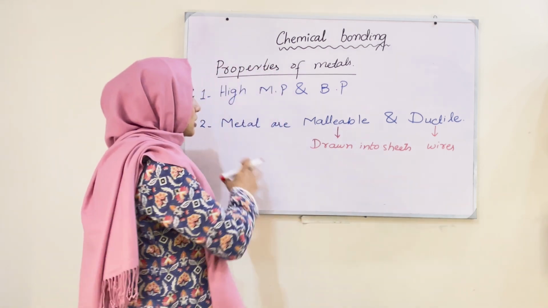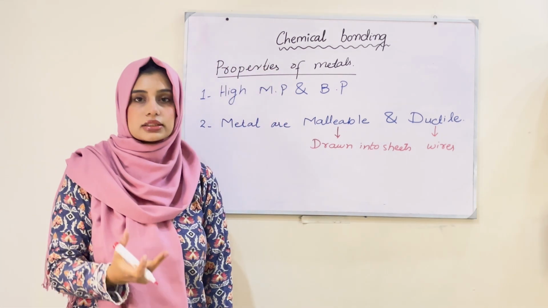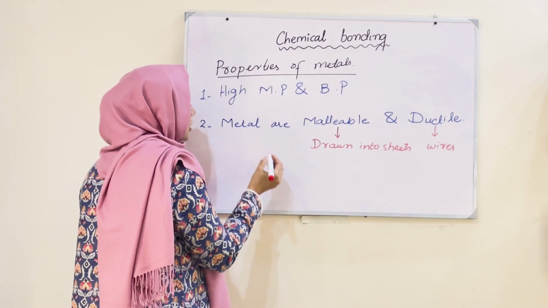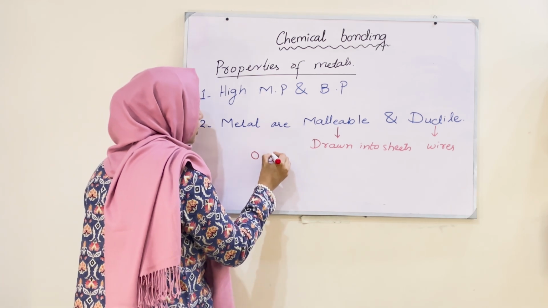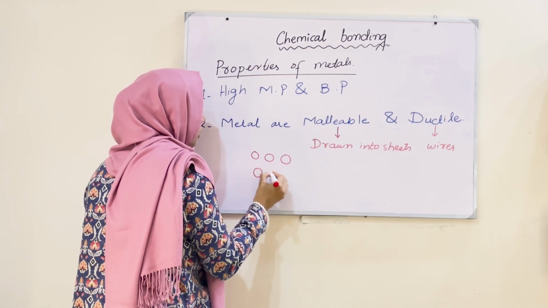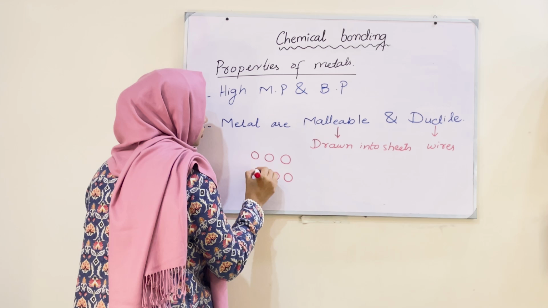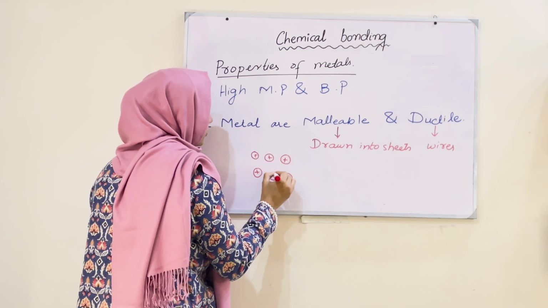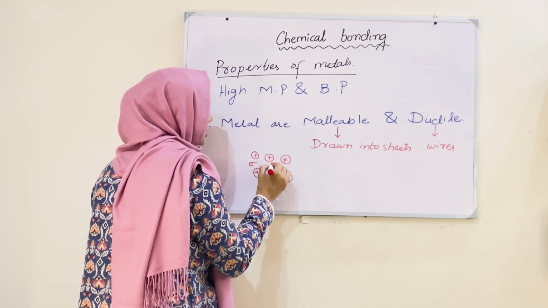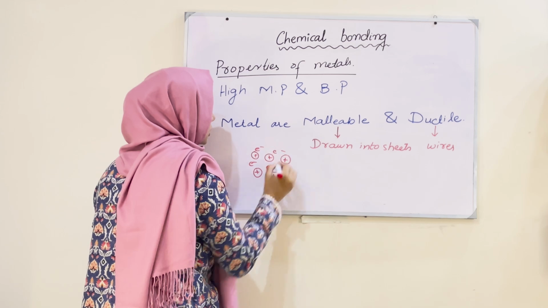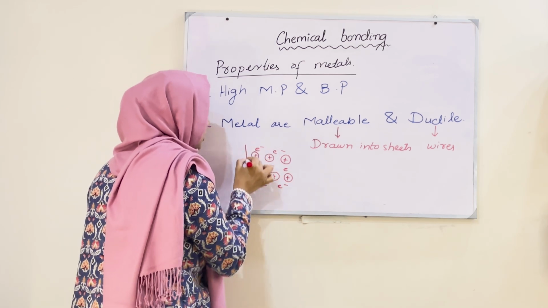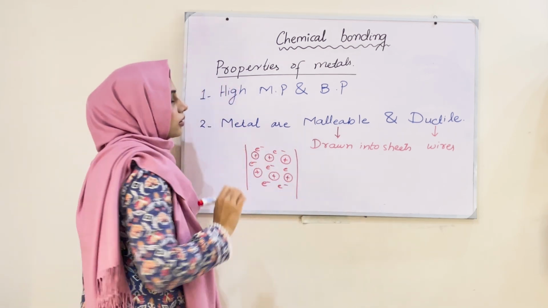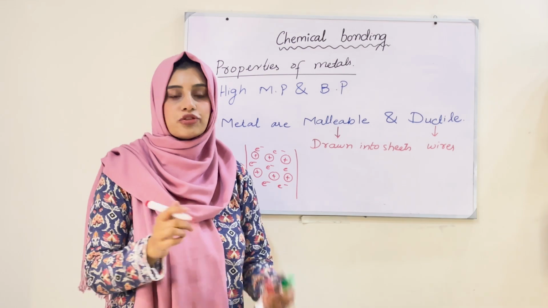Now what is the concept behind this malleability and ductility? So understand this. This is the metal and it has so many protons and it has free electrons. So this is the surface of metal before applying any force.